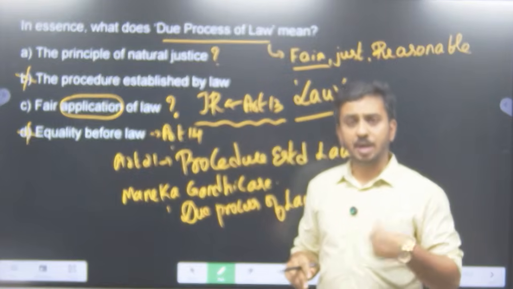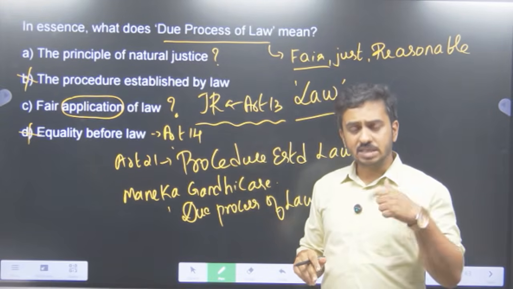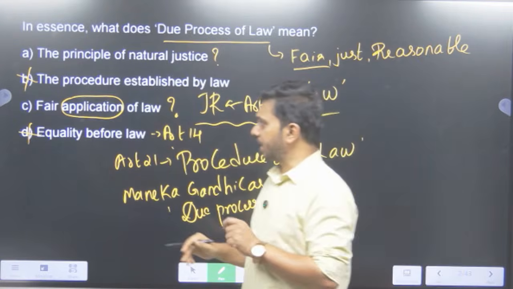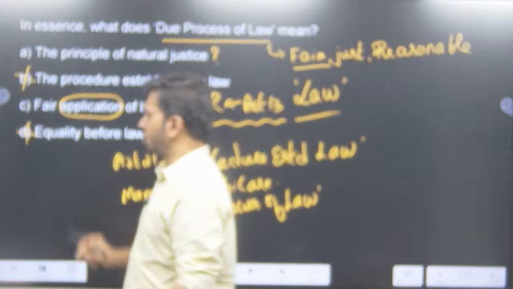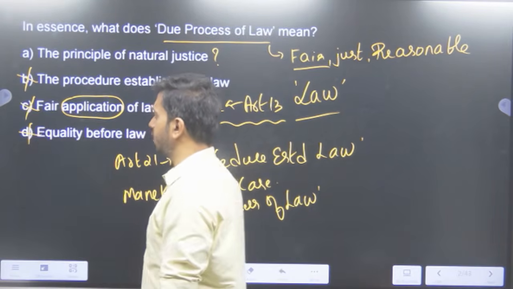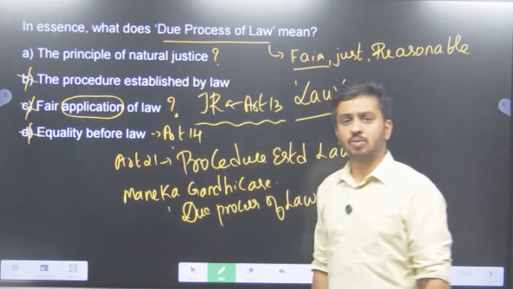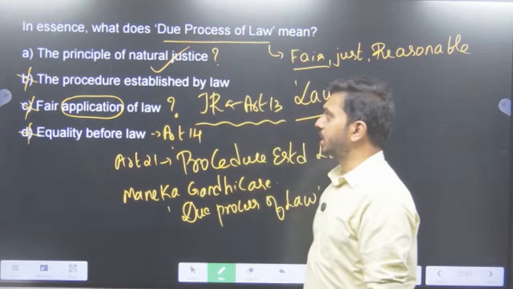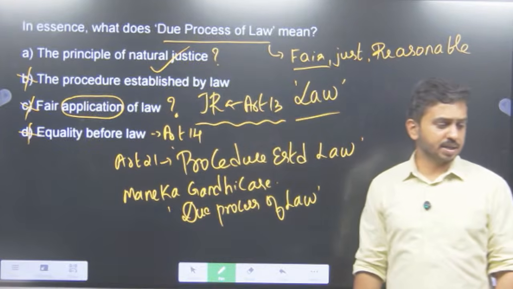It's not just a fair application of the law. The law itself needs to be fair, just, and reasonable. Hence, application of law is just one part of it. So we can say that this is not exactly what the term due process of law means. So we can go ahead with one, the principles of natural justice, as the answer here.